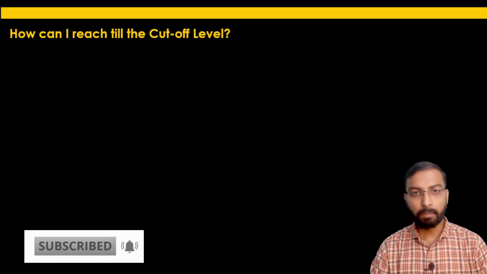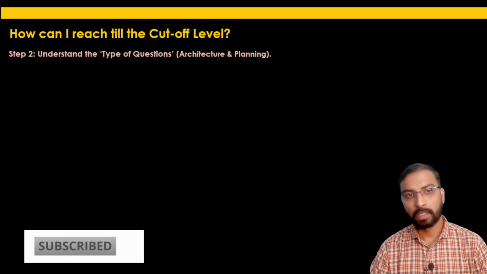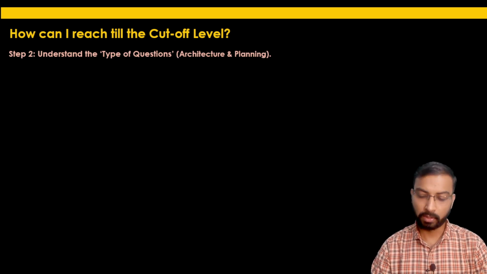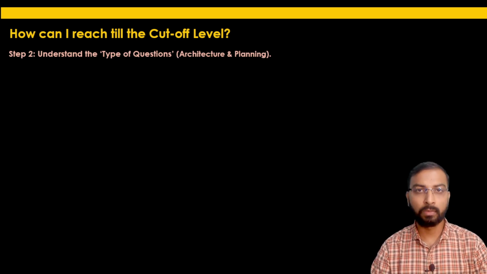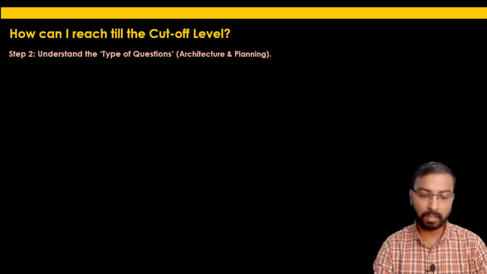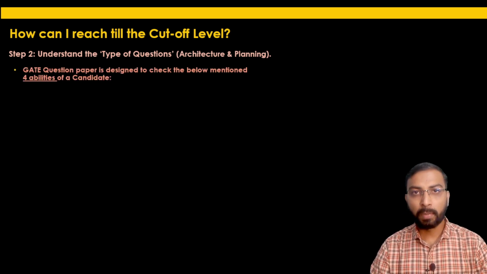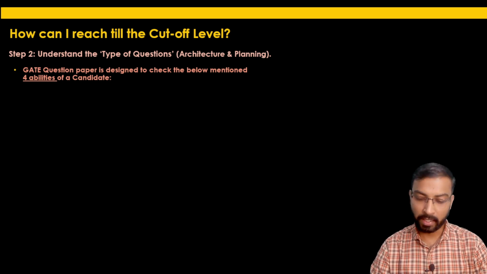So the next step while achieving the cutoff level is to understand the type of questions from the architecture and planning section. Which type of questions are asked in the architecture and planning section? The GATE question paper, as per the information brochure, is designed to check the below mentioned 4 abilities of the candidate. Which are they?